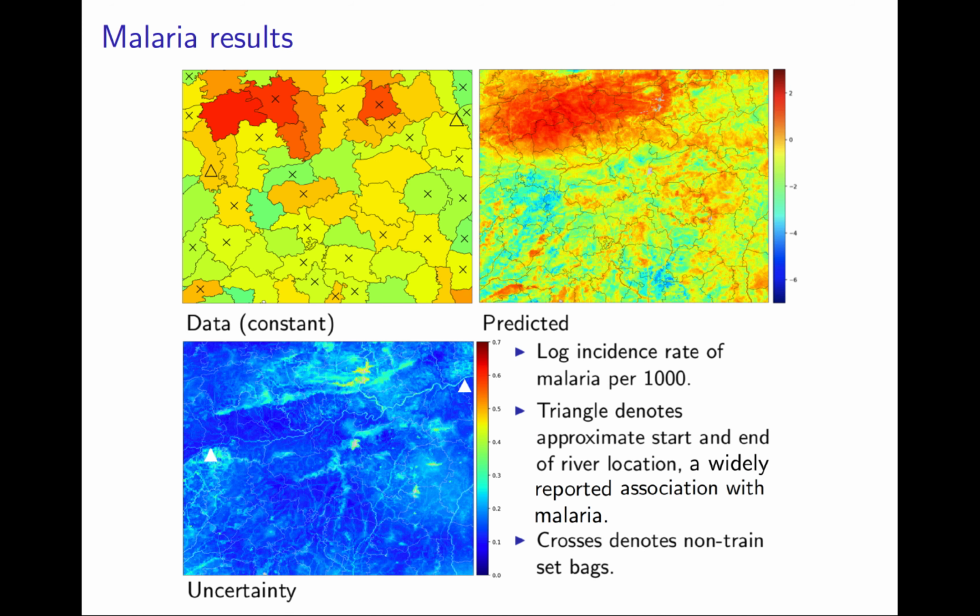Lastly, for results, we are able to predict successfully the malaria incidences at a high resolution shown on the right, while at the same time obtaining uncertainty. One interpretable feature that the model learns is that the high malaria intensities were found near the river location. And this is good, as we know that mosquitoes breed near rivers, and hence we would expect that malaria to occur more there.